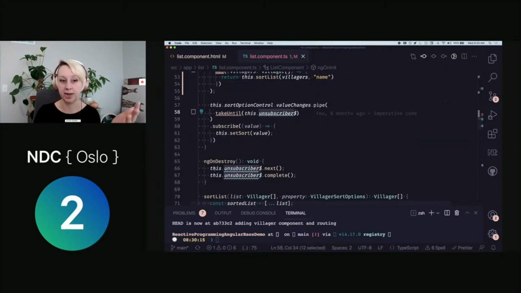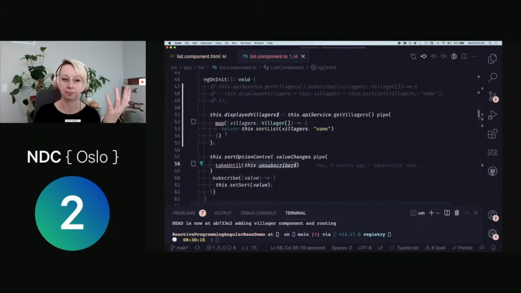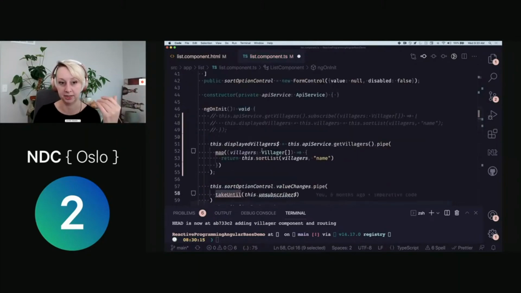So in this code, we have our unsubscriber. In our onDestroy lifecycle hook, we are calling .next and .complete, which is completing that observable. When this observable gets the completion of that observable, it is then going to complete itself and will no longer be open and subscribing to new values. So that's how we handle subscription management. One of the things I can do by getting rid of this is get rid of the need to do this takeUntil, because we're now managing our subscription inside the template.